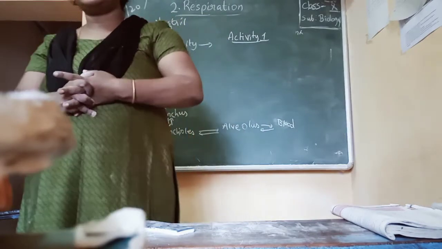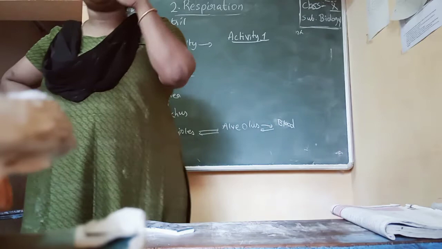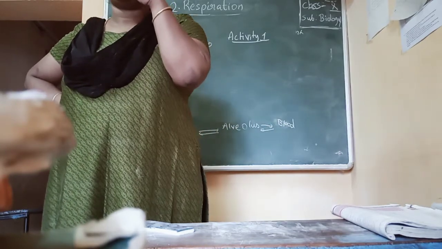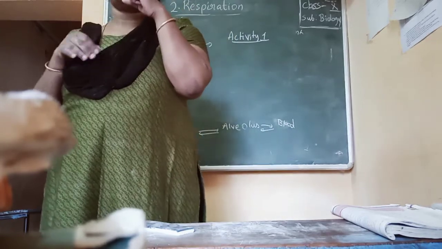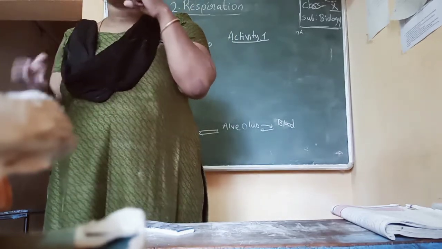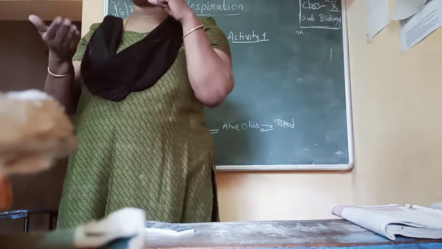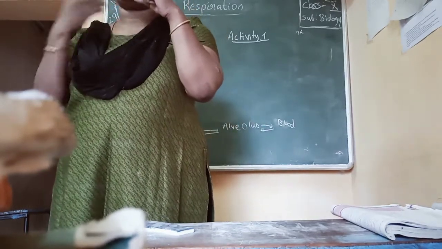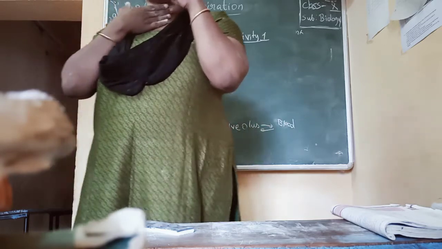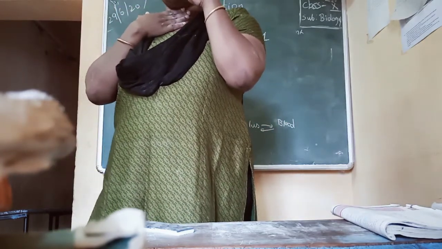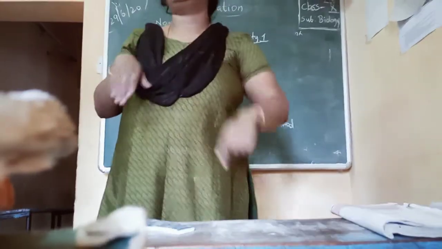Did you understand the activity? Take one finger and keep it in front of your nose and breathe in and breathe out. You will feel the air going inside and coming outside. Now take one fruit, keep it in your mouth and chew it. Before swallowing, keep the fingers of your other hand near your neck region and just swallow it. Now what do you observe near this finger?